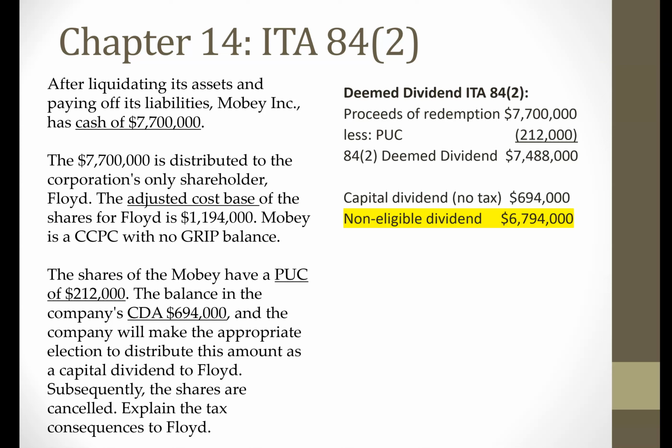So the total dividend again was $7.488 million. Of that, $694,000 will be designated as a capital dividend, and the remaining $6,794,000 will be a non-eligible dividend. And so once again, Floyd will have to gross that up, include that in income, and claim a dividend tax credit. Now, remember I said there were sort of two possibilities. There could be a deemed dividend and there could be a capital gain or capital loss.